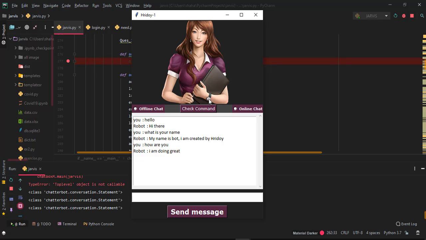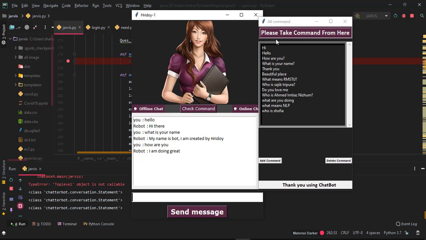If you want to make this chatbot, please comment me. I will show you how I create it. It has a special thing like check command. If you click it, command window will appear. Here are some commands I include. So it responds by these commands.